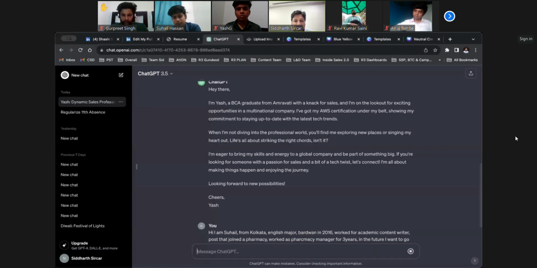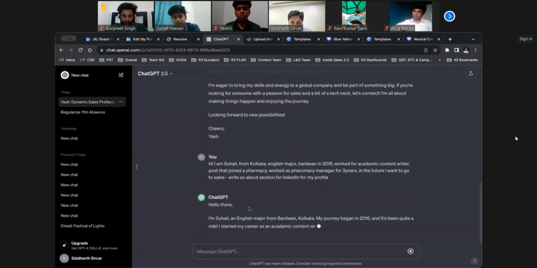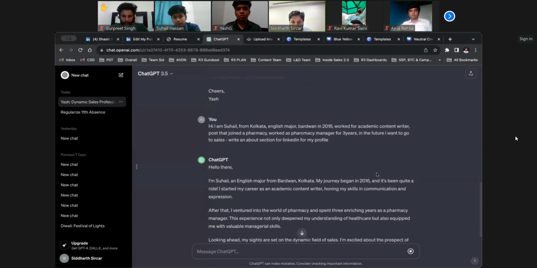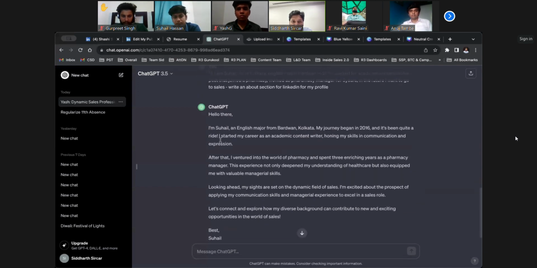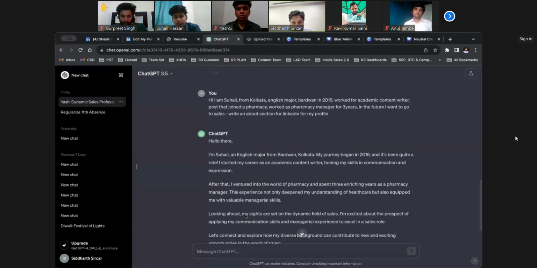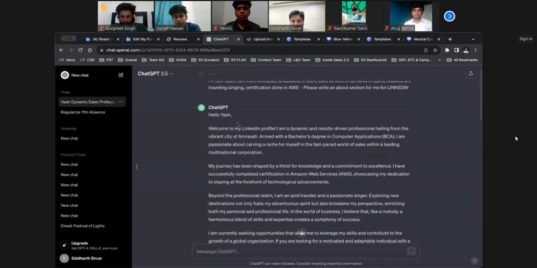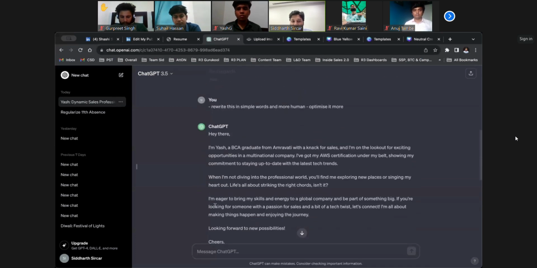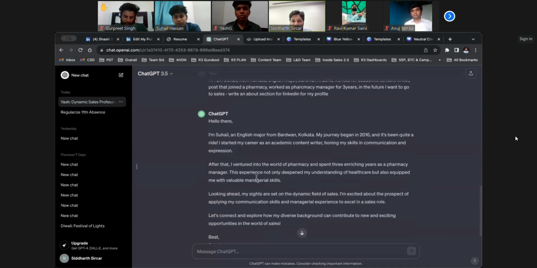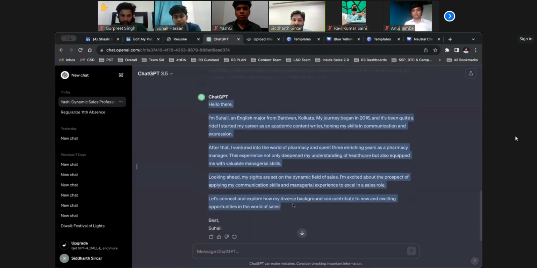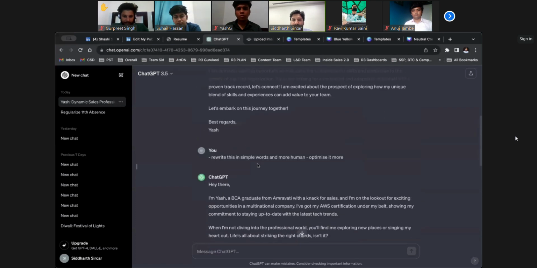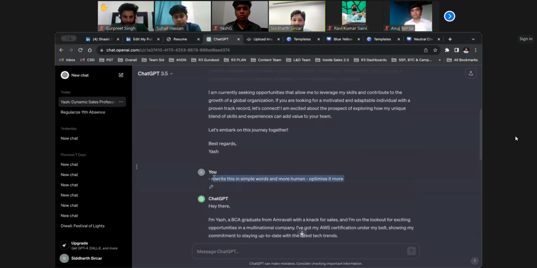Simple command I'll give. Let it write. Okay. Now, first command is done. But if you look at the difference between how it wrote this, then it optimized this. Now it directly optimized to more human version. Why? Because I've already given a command for it to optimize it and make it more simple.